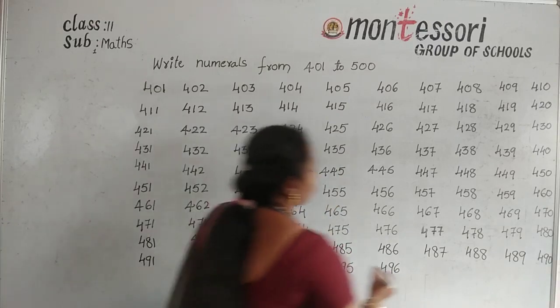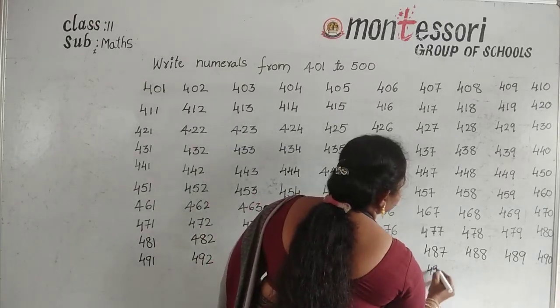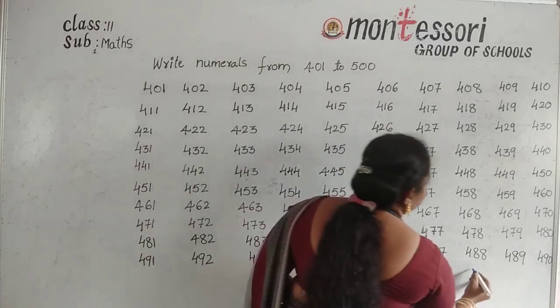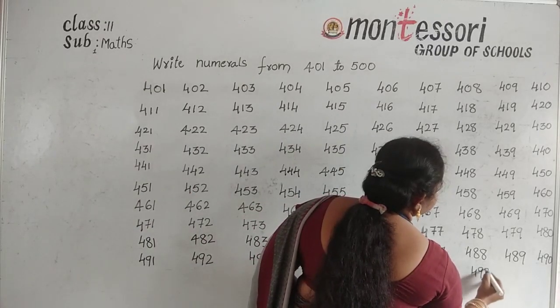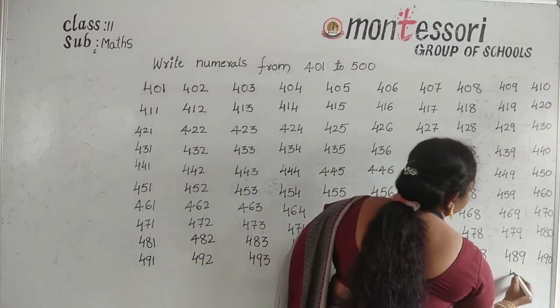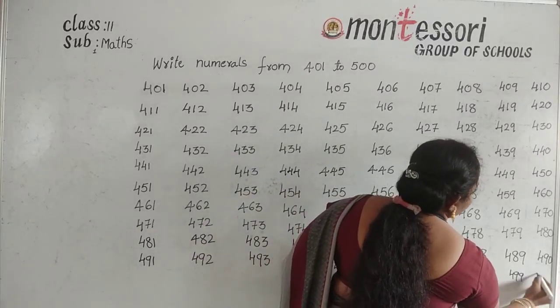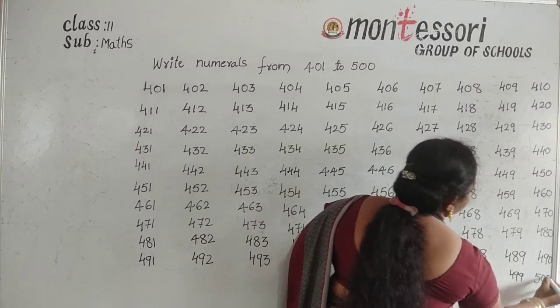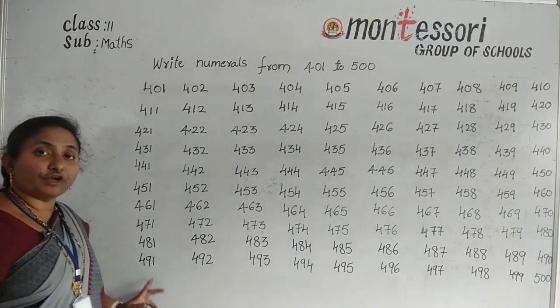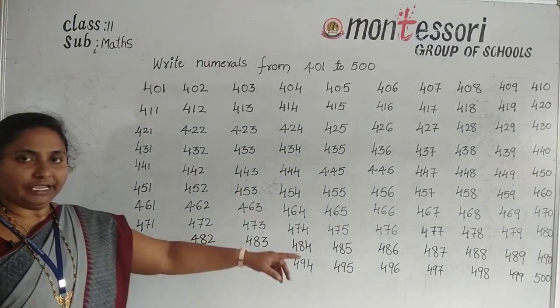And next number 497. And next 498. And next number 499. And next 500. Okay, understood all of you? Okay, these are the numbers from 491 to 500.